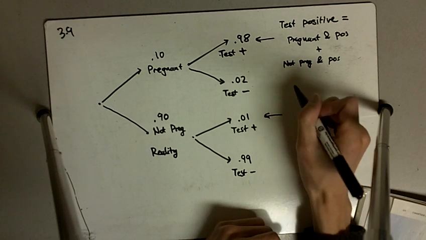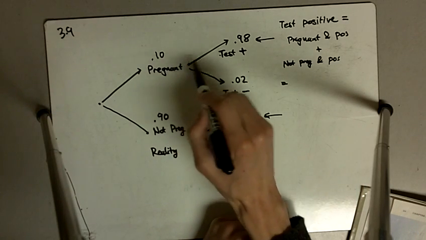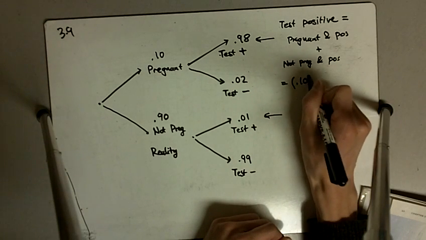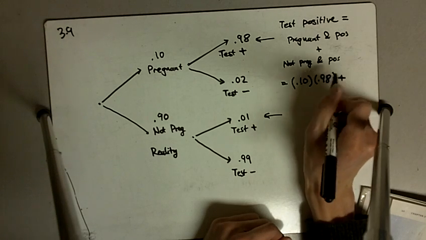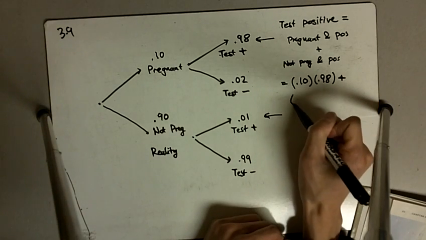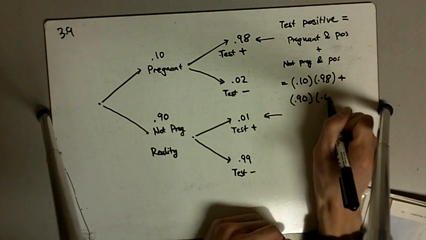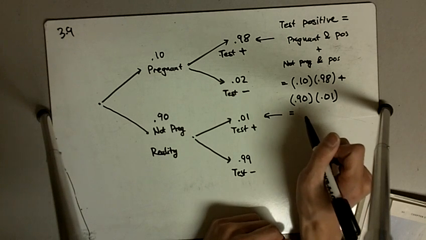So those who are pregnant and test positive, that is going to be the 10% who are pregnant times the 98% chance of testing positive if you're pregnant, plus those who aren't pregnant, 90% of women, times the 1% chance of still testing positive.